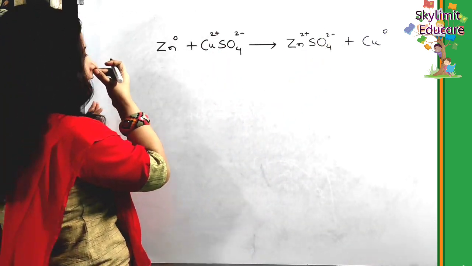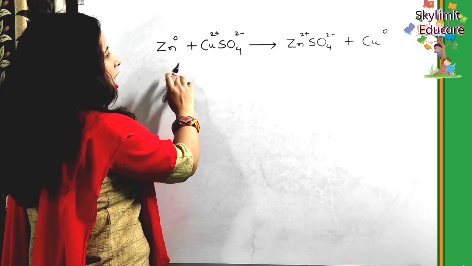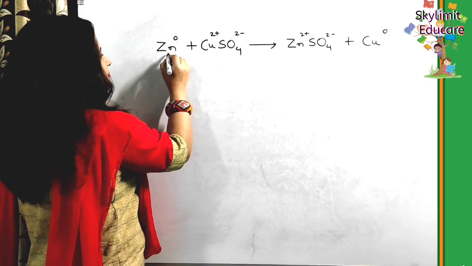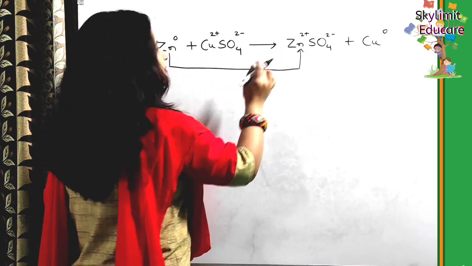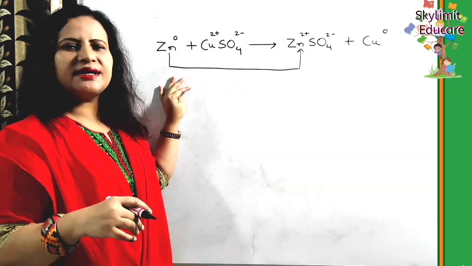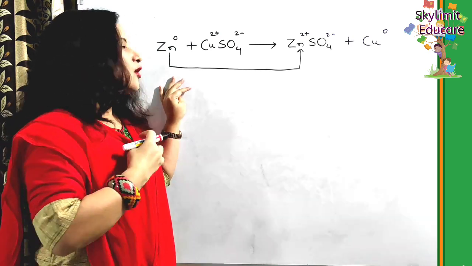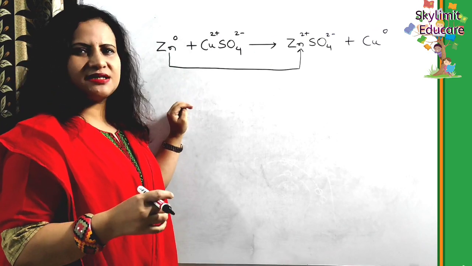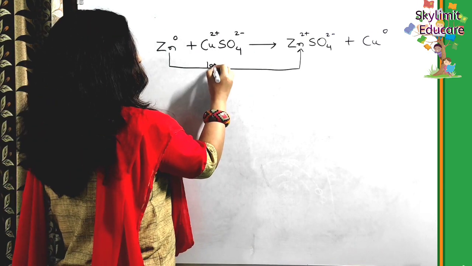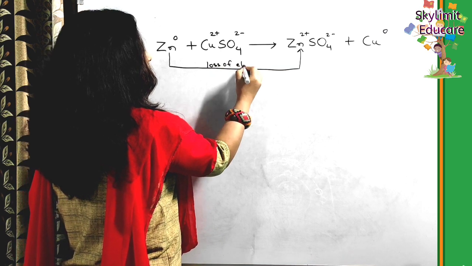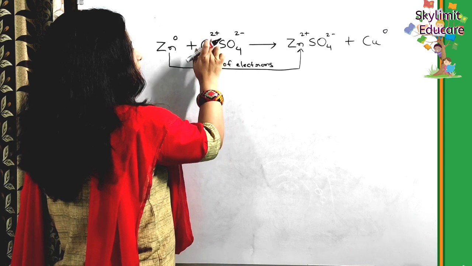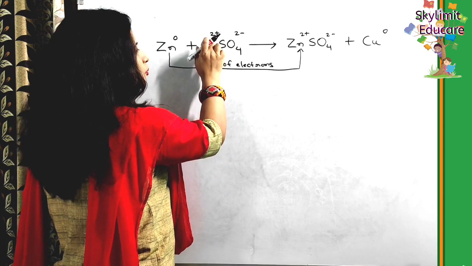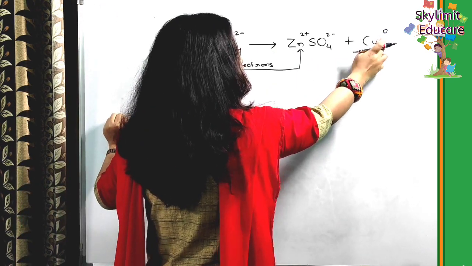Okay students, so look at this reaction now. Now zinc, after the reaction, the zinc atom develops a 2 plus charge. That means it has lost the electrons. Obviously, why are the 2 positive charges being developed? Because of the loss of electrons. Clear? And this copper, which was having the charge of 2 plus, has got neutral charge now.